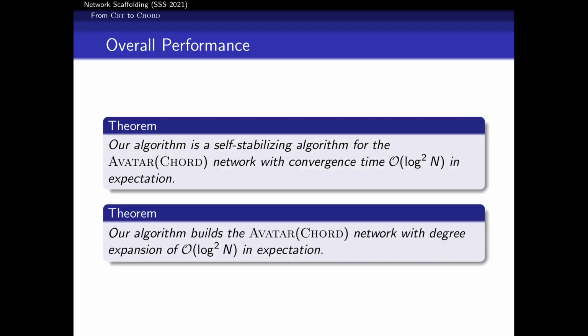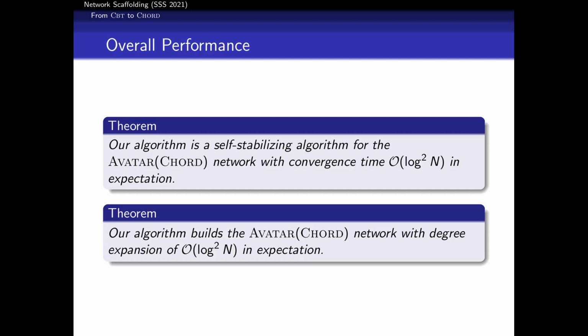So yeah, putting that together, that means that when we use CBT as our scaffold, we actually have a self-stabilizing algorithm with a convergence time that's log squared n in expectation, and a degree expansion of log squared n in expectation, which is actually great results, polylogarithmic, the fastest out there for building the chord overlay network, simply by using this scaffold idea.